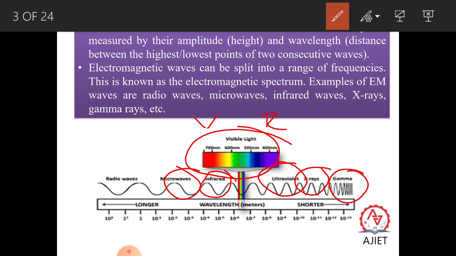As a whole, these electromagnetic waves are classified as the electromagnetic spectrum. The electromagnetic spectrum is nothing but an orderly distribution of electromagnetic radiations according to their wavelength or frequency.